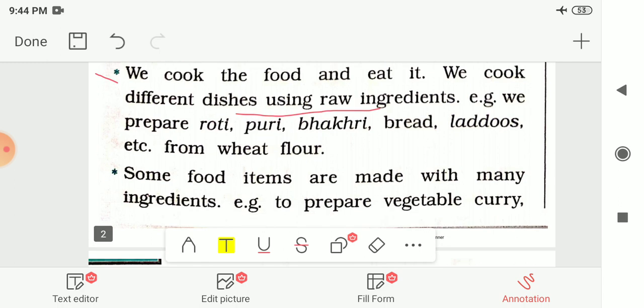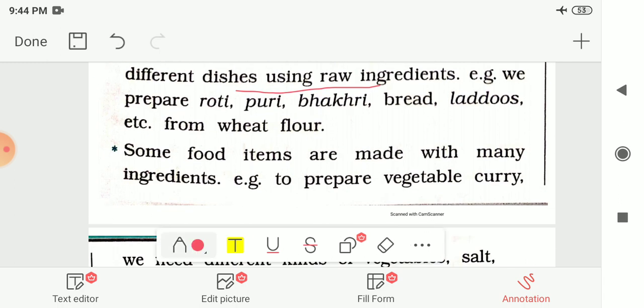Some food items are made with many ingredients. Here in the example of puri and roti we had seen that we require only a few raw ingredients, that is water and wheat flour. But some food items are made with many ingredients.